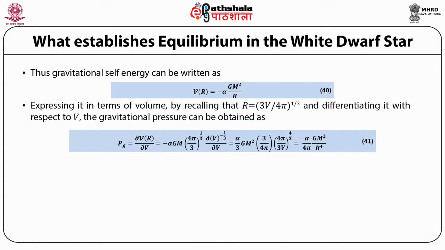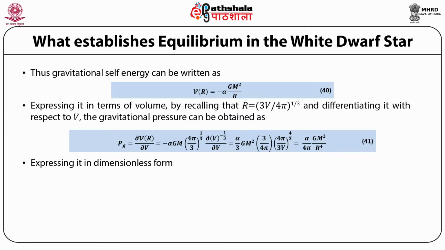partial derivative of V raised to power minus 1 by 3 with respect to V, is equal to alpha upon 3 G M squared multiplied by (3 upon 4 pi) into (4 pi upon 3V) raised to power 4 by 3, which is equal to alpha upon 4 pi into G M squared upon R raised to power 4.